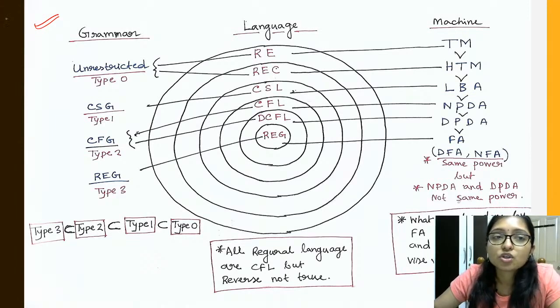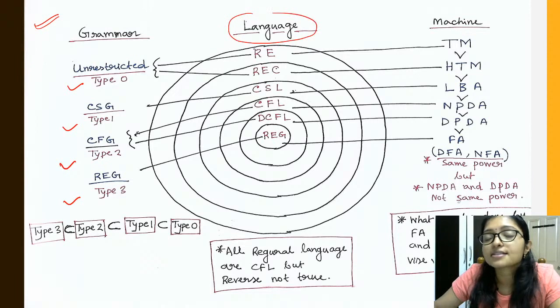Okay. So what are the grammars? There are three types: type 0, type 1, type 2 and type 3, right? And what are the languages? That is recursive enumerable, recursive, context sensitive, context free and DCFL, right?